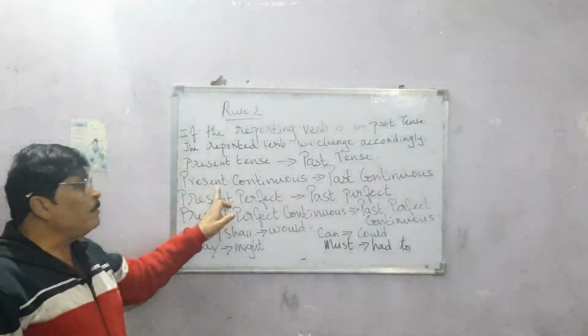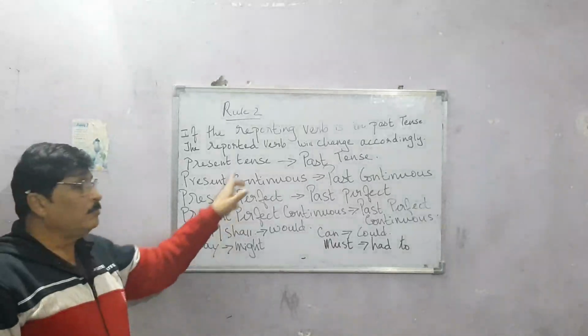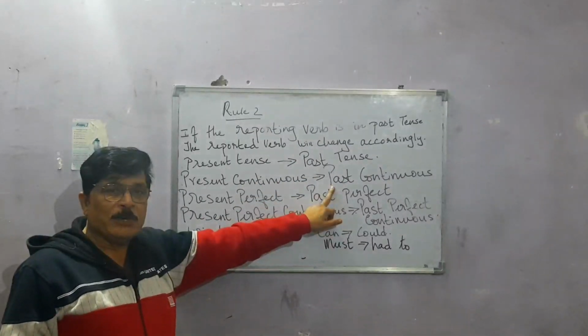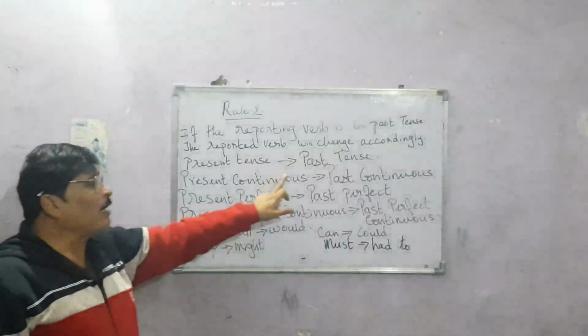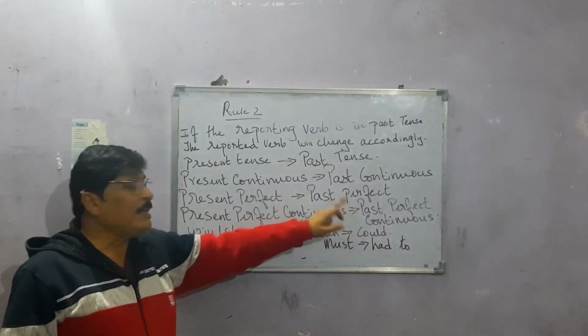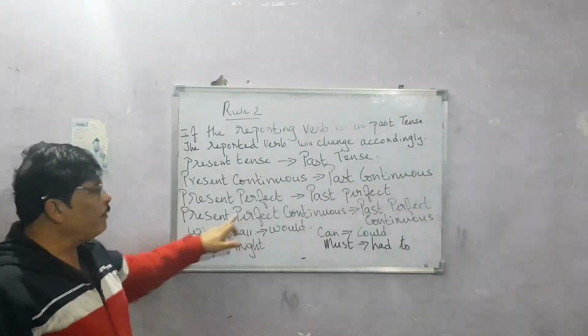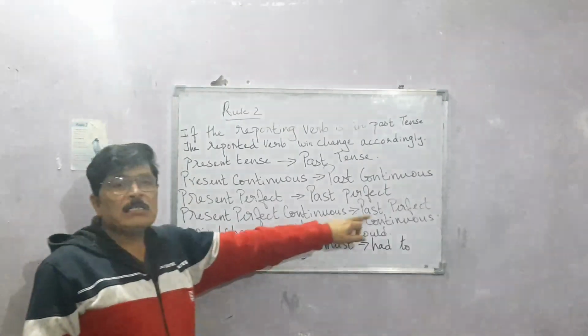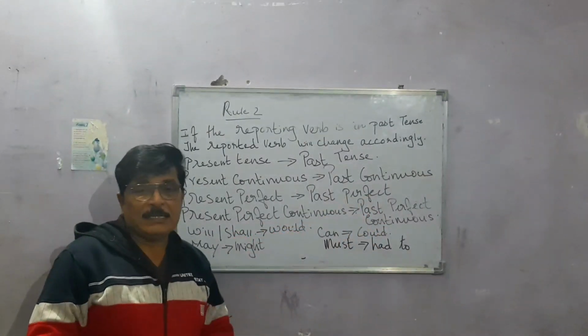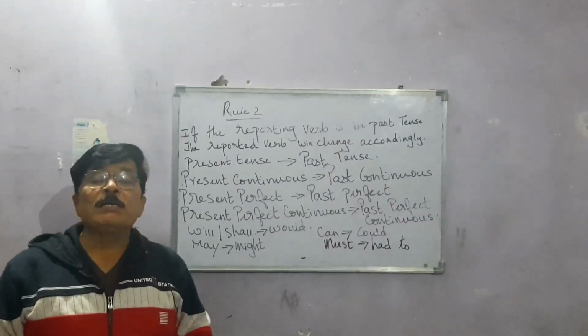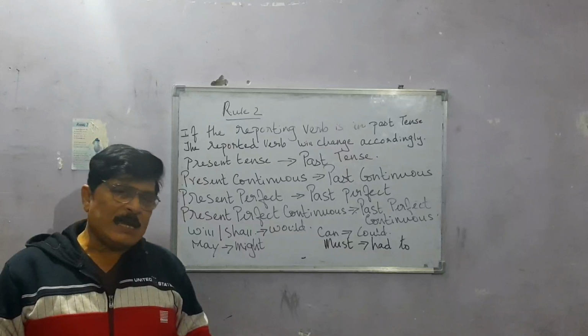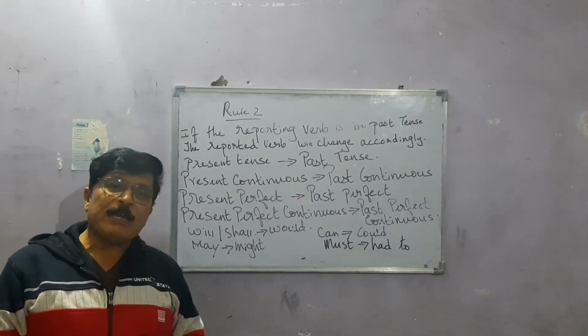If the reported verb is present continuous tense, it will become past continuous tense. If the reported verb is in present perfect tense, it will become past perfect tense. And present perfect continuous tense becomes past perfect continuous tense. Now, how do you differentiate a perfect tense? I think every one of you must know how to understand whether the tense is perfect tense.